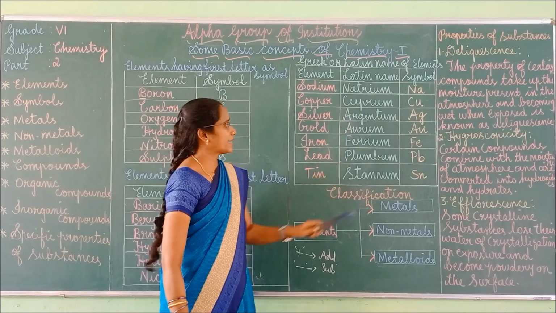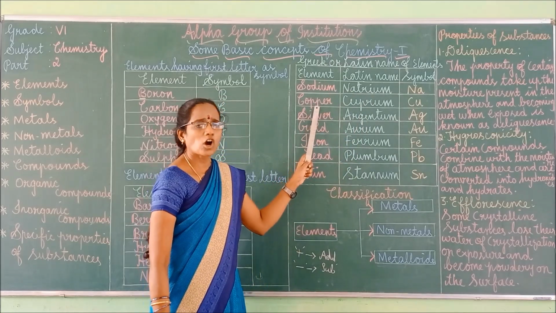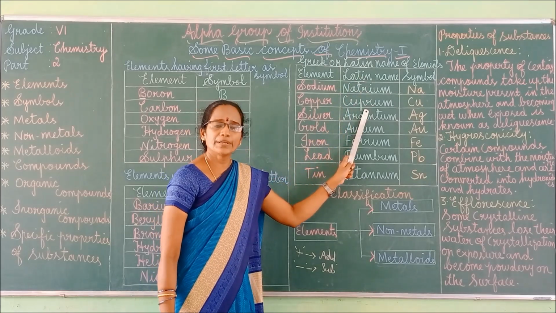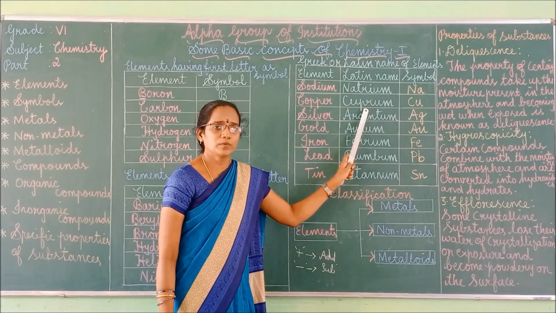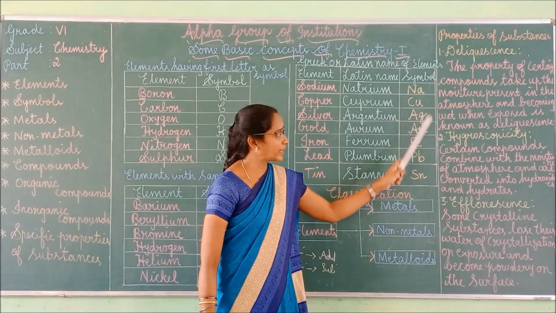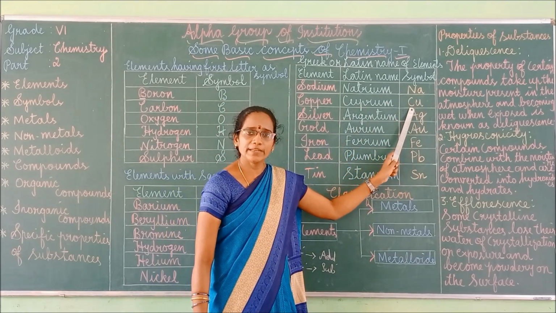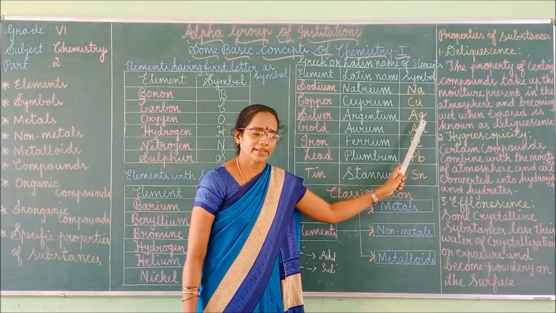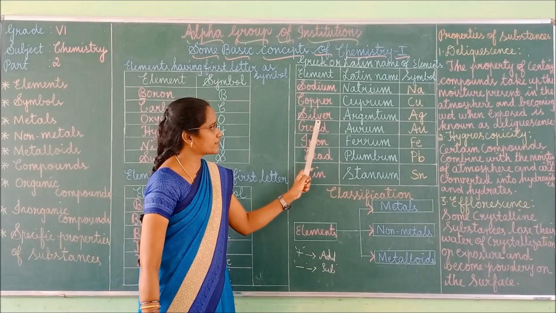Next one, copper element. The Latin name of copper is cuprum, and its symbol is Cu. Here also the first letter should be in uppercase, the second letter in lower case. Next one, silver.